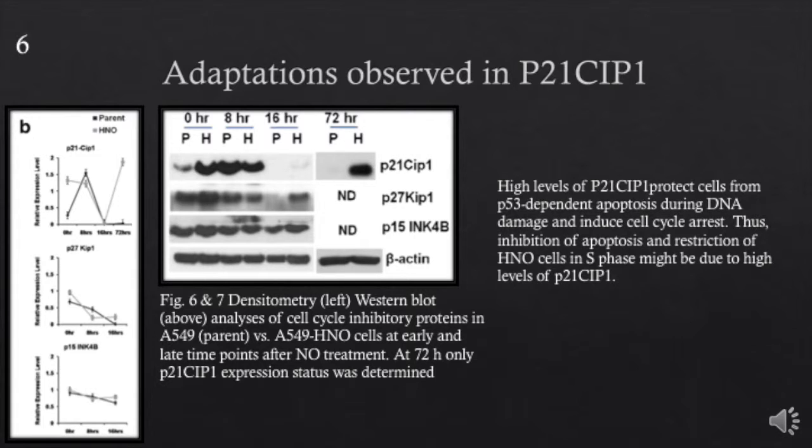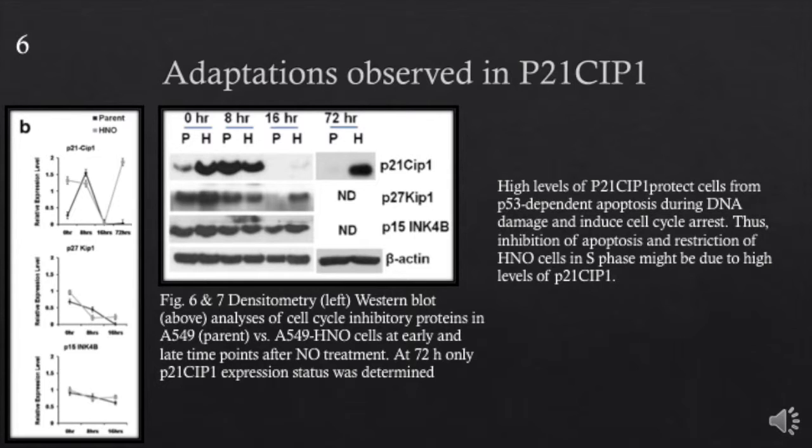High levels of P21CIP1 can lead to both pro-apoptotic and anti-apoptotic signaling depending upon the cellular context. It can bind to apoptotic signaling kinase in the cytoplasm and inhibit the MAP kinase pathway. It can also bind to pro-caspase 3 and prevent its processing and activation.